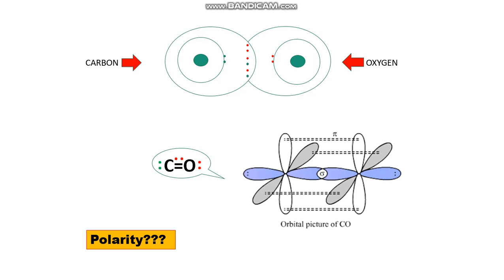It means negative charge will be on oxygen and carbon will adopt positive charge, because the more electronegative element will attract the bond pair of electrons toward itself, and that is oxygen. Therefore, negative charge will be accommodated on oxygen, not on carbon.